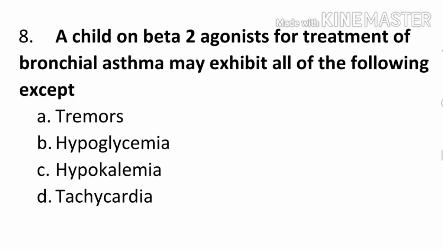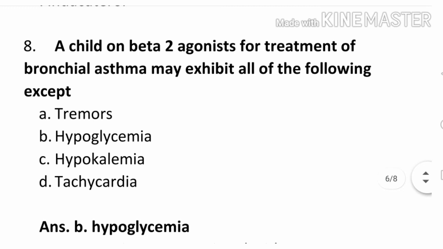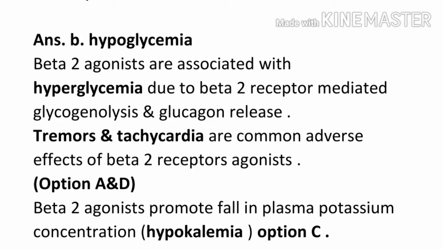Question number 8. A child on beta-2 agonist for treatment of bronchial asthma may exhibit all of the following except option A, tremor, option B, hypoglycemia, option C, hypokalemia, option D, tachycardia. The correct answer is B, hypoglycemia. Beta-2 agonists are associated with hyperglycemia due to beta-2 receptor mediated glycogenolysis and glucagon release. Tremors and tachycardia are common adverse effects of beta-2 receptor agonists. Options A and D are correct.